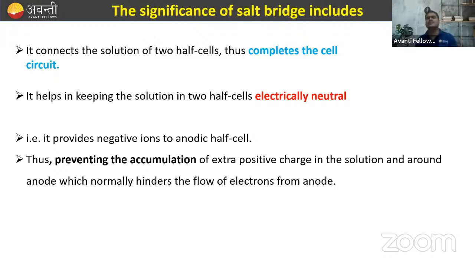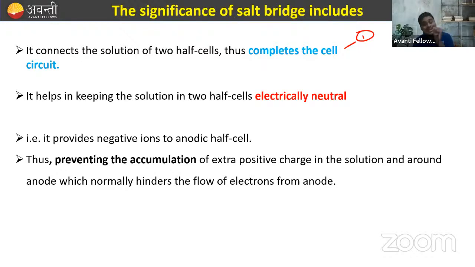So what is the significance of the salt bridge? Basically it contains the solution of the two half cells, thus completing the cell circuit, right? It also helps in keeping the solution in the two half cells electrically neutral, right? So these two are important, remember them. The first one is that it completes the cell circuit. In questions, they directly ask the significance or the function of the salt bridge, so always remember this. It completes the cell circuit. Second, it keeps the solution electrically neutral in the two half cells.